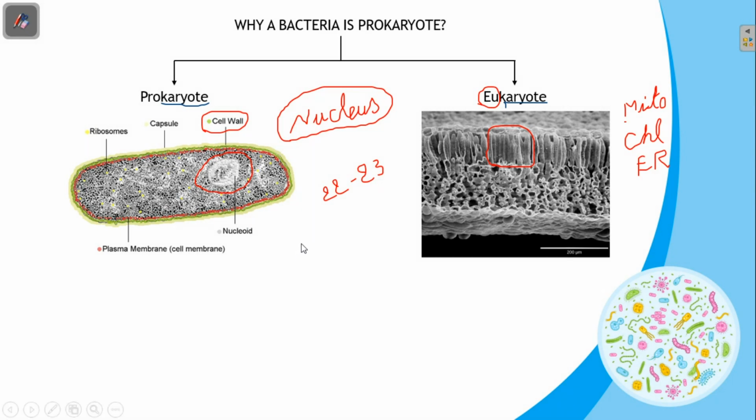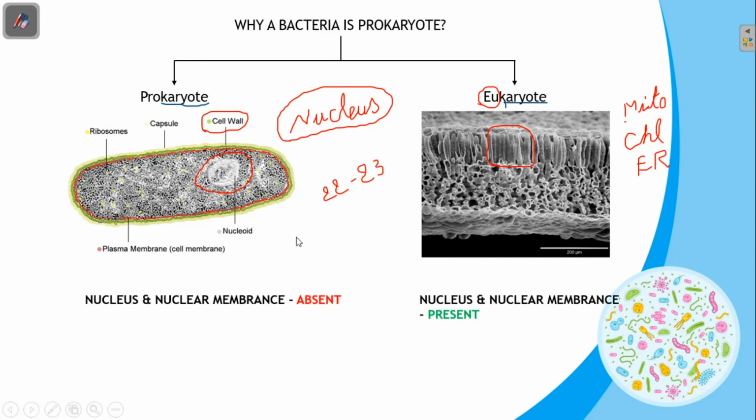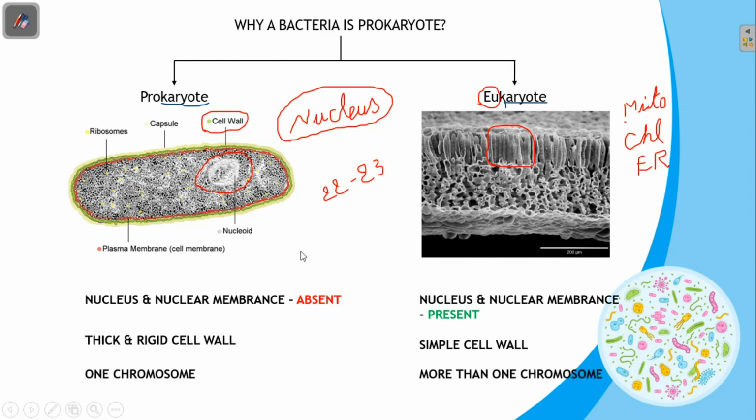So, the bacteria is a single celled organism. A true nucleus and nuclear membrane are absent. A thick and rigid cell wall is present. And membrane bound organelles are absent. The genetic material is only one chromosome, which is folded upon itself in the cytoplasm. So, for all these reasons, the bacteria is kept under the prokaryotic organisms.